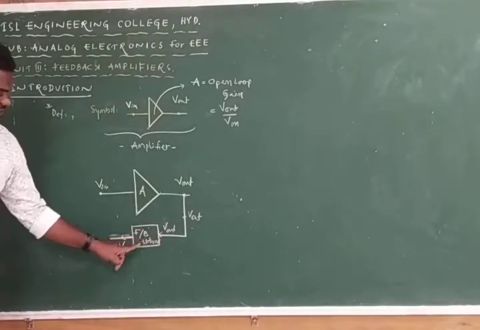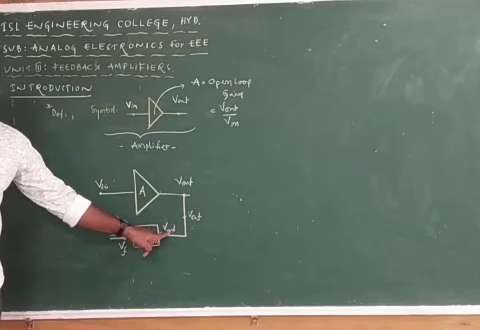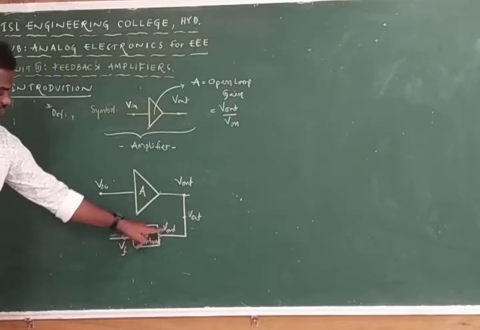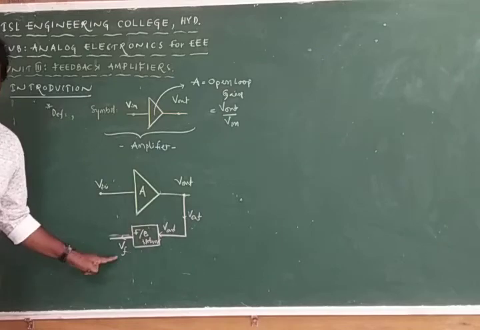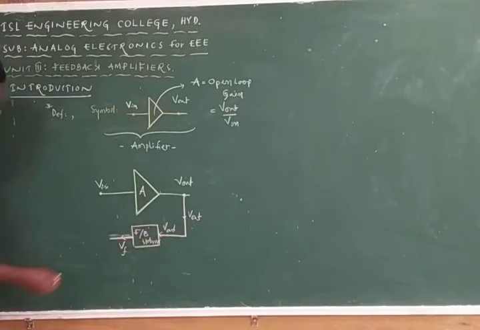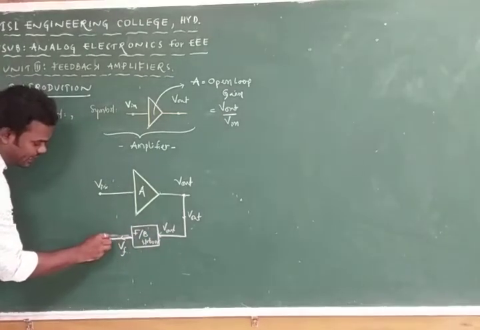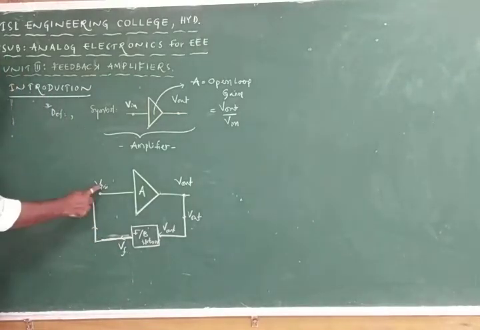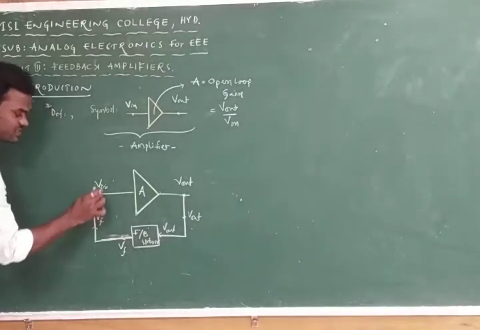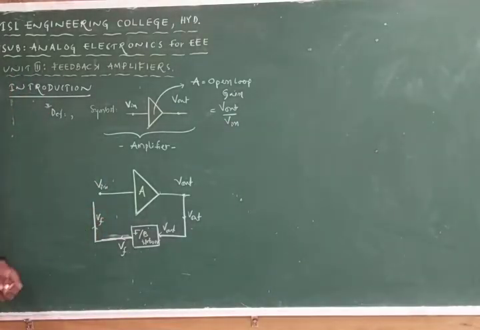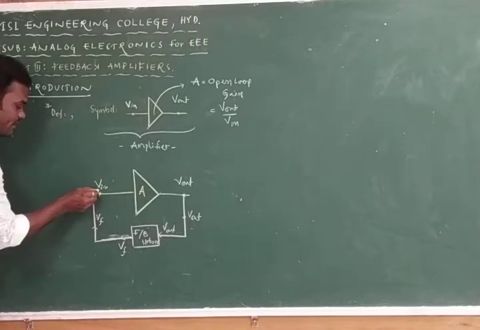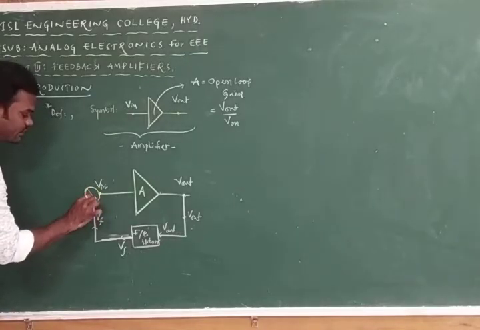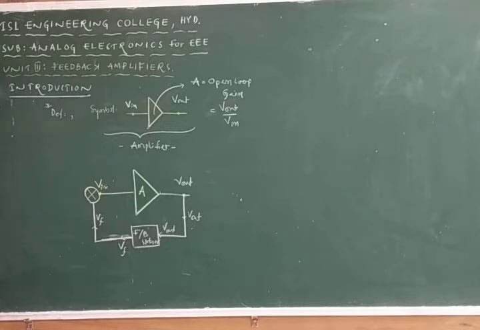Then here, the input of the feedback network is Vout. The output of the feedback network is VF. Of these two, which one is less? VF. Which one is more? Vout. Then we have to connect this again as an input for the signal. This is VS and this is VF, and I can add these two by making use of one more circuit, called the mixer circuit. This is called an adder circuit or mixer or summer circuit.